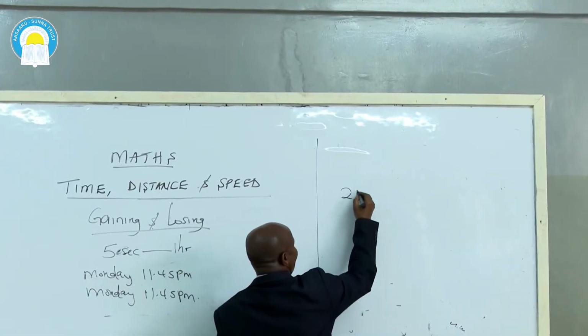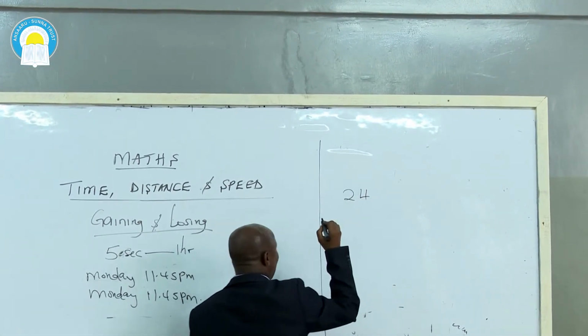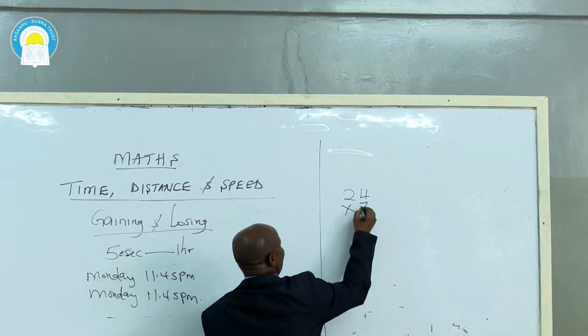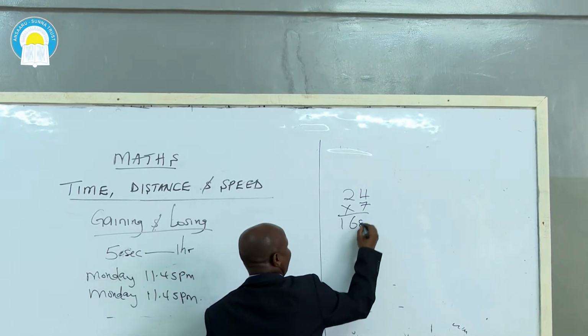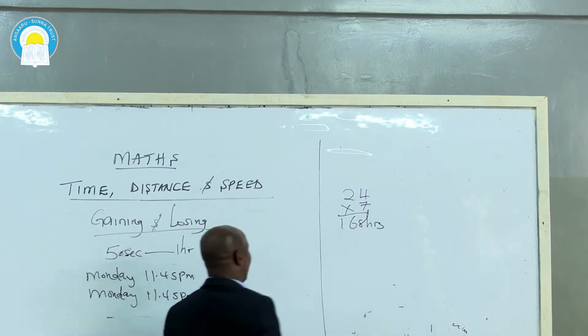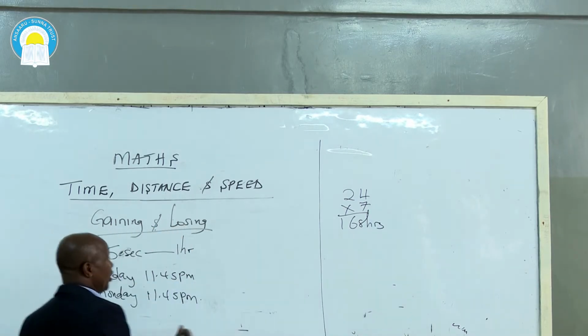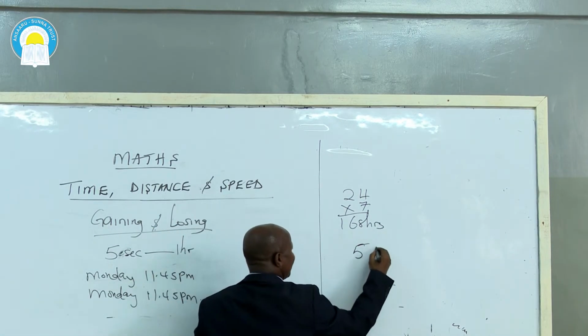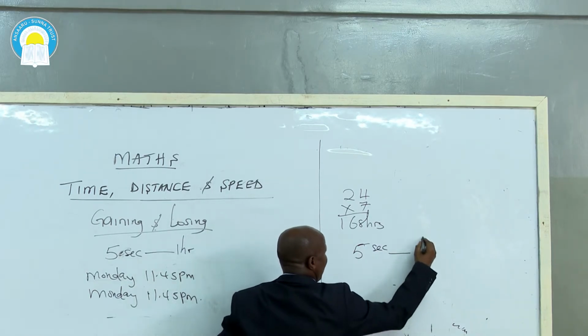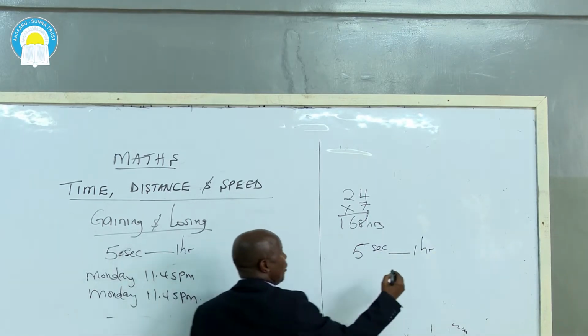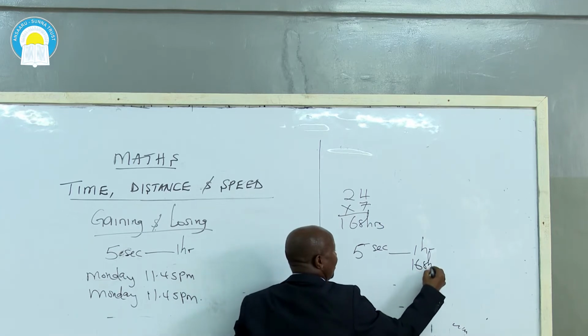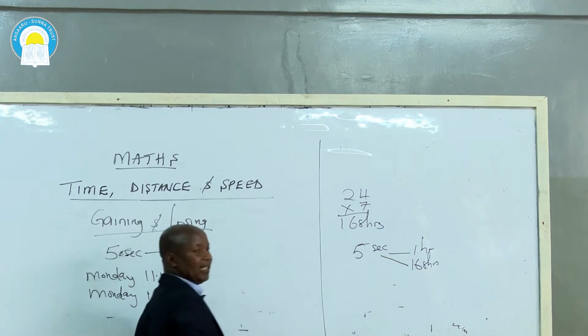And 1 day is 24 hours. So how many hours are there in 7 days? You get 168 hours. So in our case here now, our watch is gaining 5 seconds every hour. So what about after 168 hours? How many seconds will it gain?